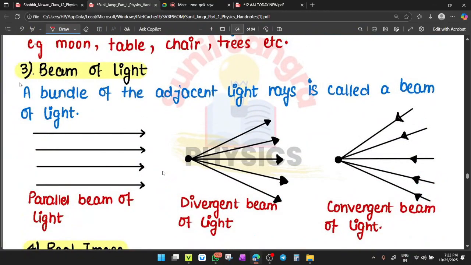Yesterday you asked what is a beam? A bundle of adjacent light rays. So many light rays are there, then this is called a beam. Collection of so many light rays is called a beam. So a beam may be any type. Parallel beam may be there, divergent beam may be there, and convergent beam may be there. So divergent beam, convergent beam, and parallel beam.